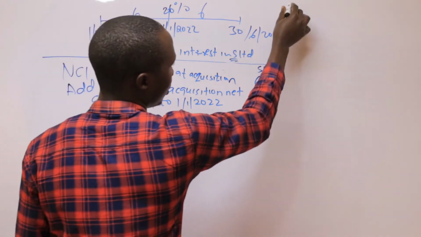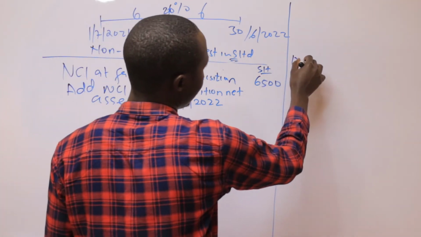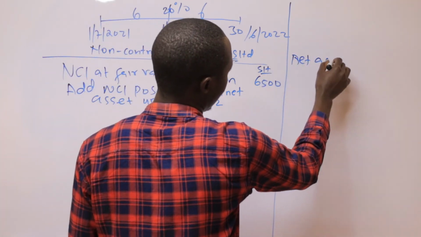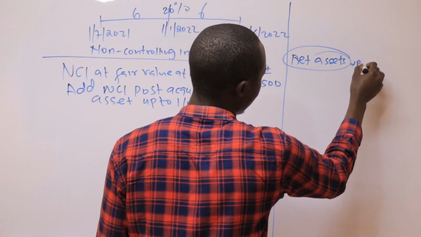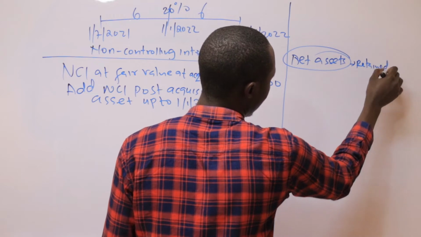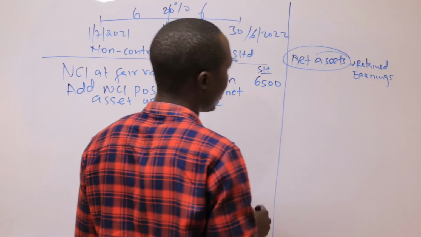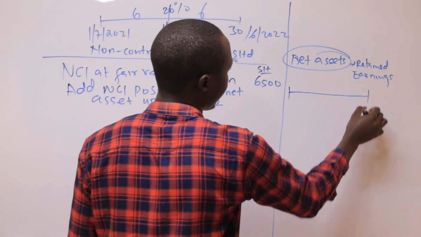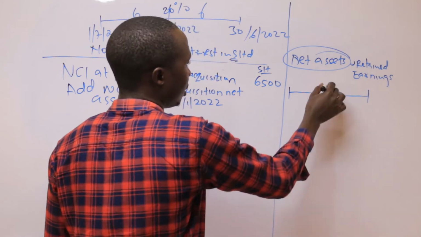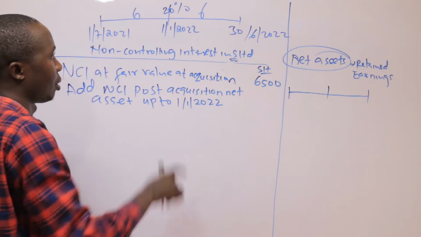So let me do a short interpretation here. Talking about the net assets, what I would be considering most is the retained earnings provided. Remember that as at the end of the year, I'm using the same number line which has been drawn here.